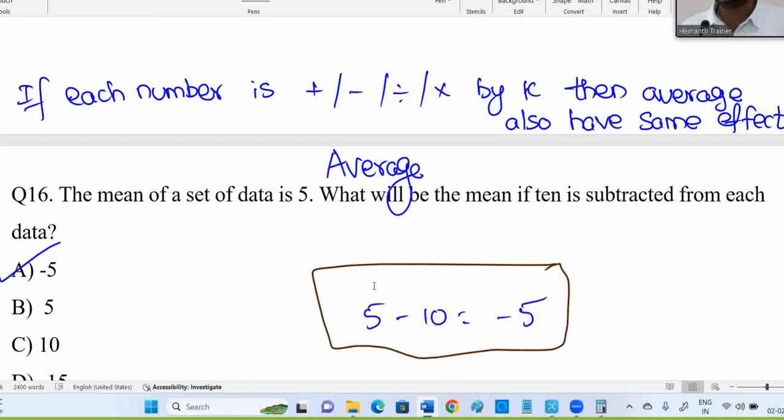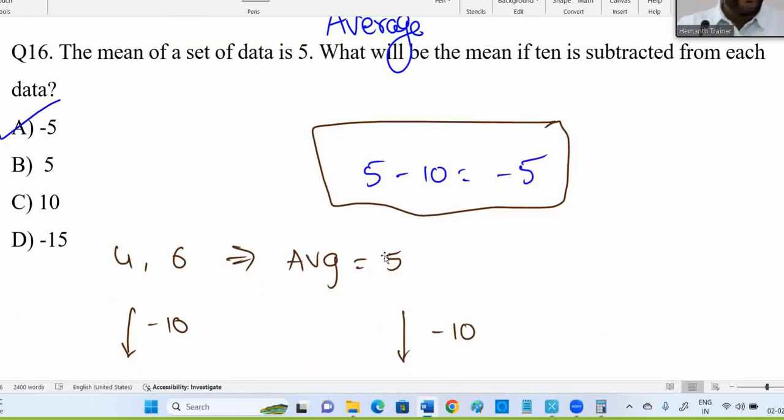I am repeating, each number, not for particular things. So out of 10 numbers, if only 5 numbers have this happen, then don't apply. For the entire set, all numbers should go through that. Each number added by 5, average also added by 5. Each number decreased by 2, average decreased by 2. Same effect.